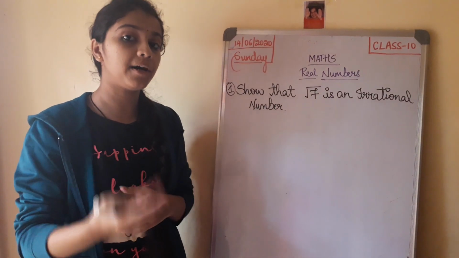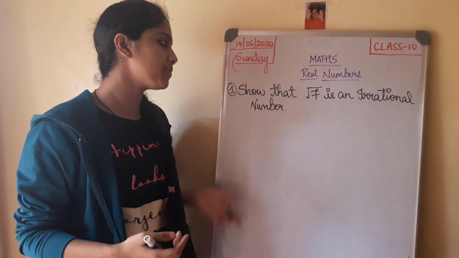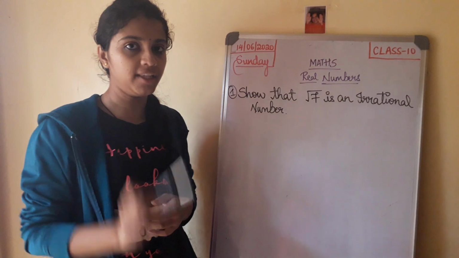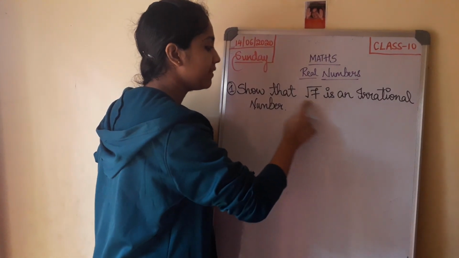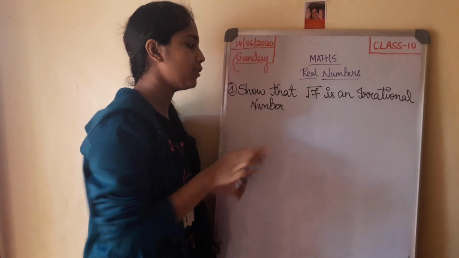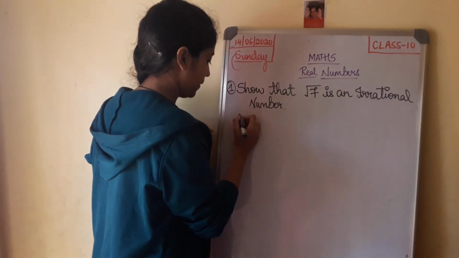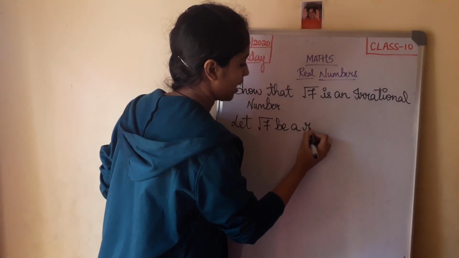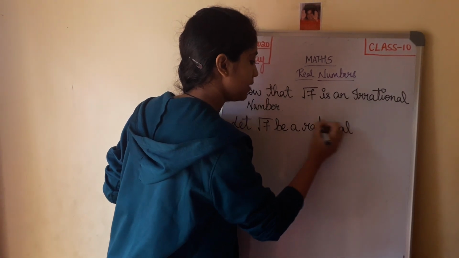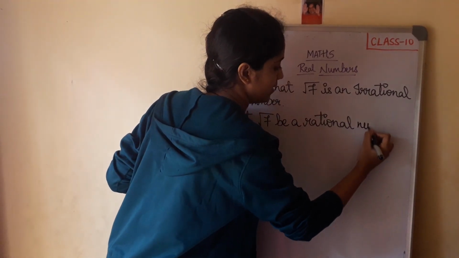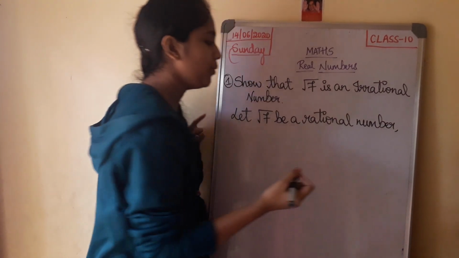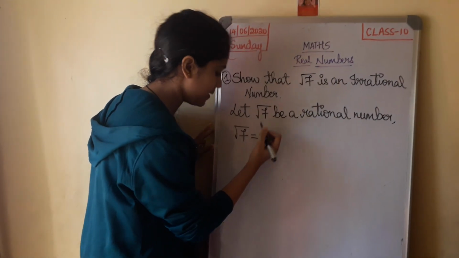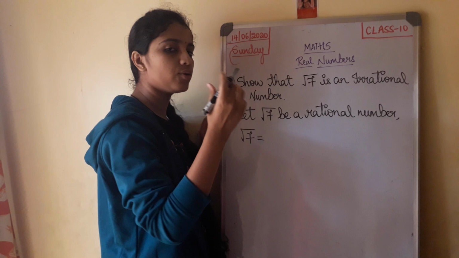Now we can use the above solved theorem to solve such problems where they ask you to show that root 7, not only root 7 but they can ask any irrational number. Like here, you have to prove that this number is an irrational number. Now let's start by assuming that root 7 is a rational number. How can a rational number be expressed? Yes, a rational number can be expressed in the form of P by Q, those are just the alphabets.